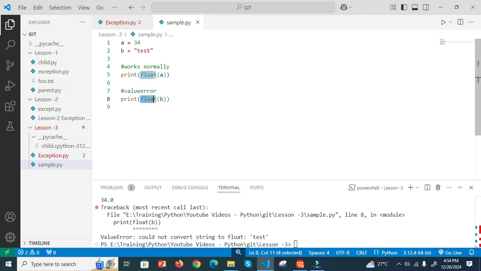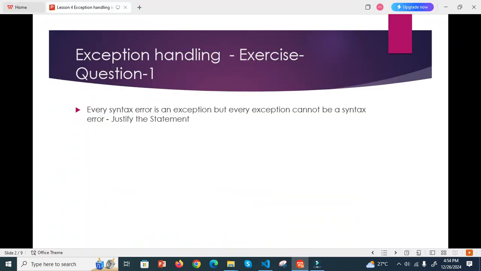Then we can have division by 0. There are many exceptions, right? So with this example, you can justify the statement. Now we move on to the second question.